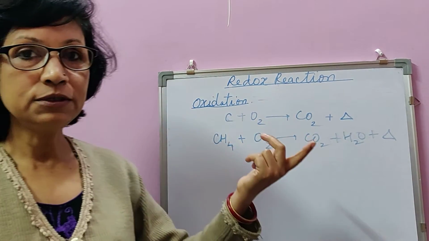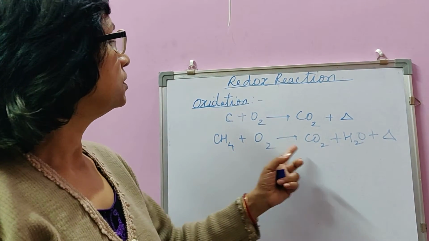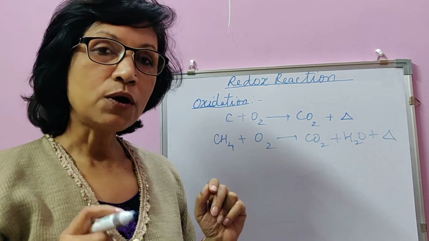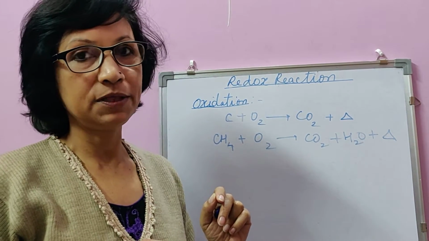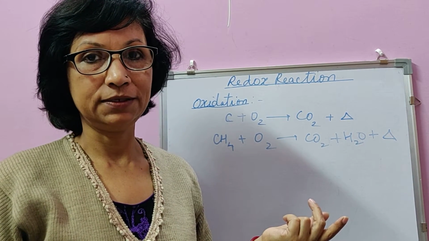So all the fuels burn, and in that process they combine with oxygen to form their oxides, and the process is oxidation. But oxidation is not only combining with oxygen. It is more than combining with oxygen.